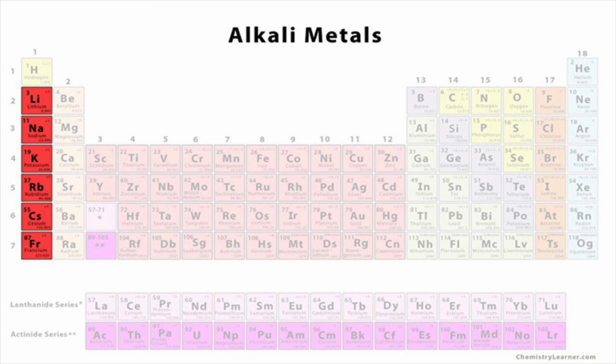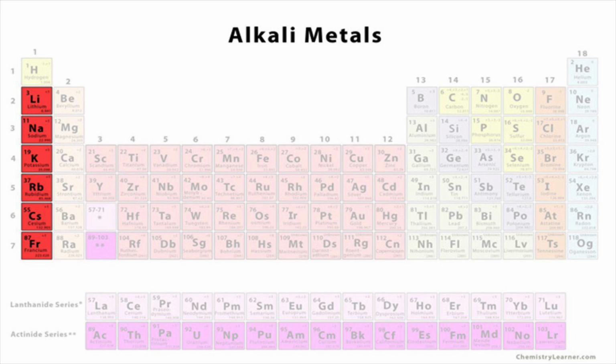Hello everyone. In this part of the video, we discuss some aspects of alkali metals. Alkali metals are s-block elements. Then what do you mean by s-block elements? The s-block elements of the periodic table are those in which the differentiating electron enters the outermost s orbital of their individual atoms. Since the outermost s orbital can accommodate only two electrons, there are only two groups, group 1 and 2, in the s-block.